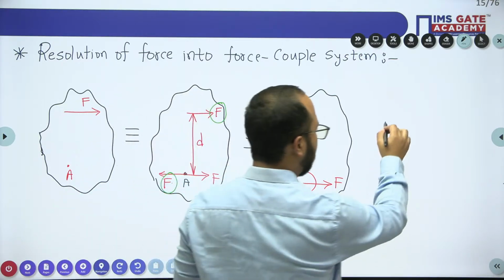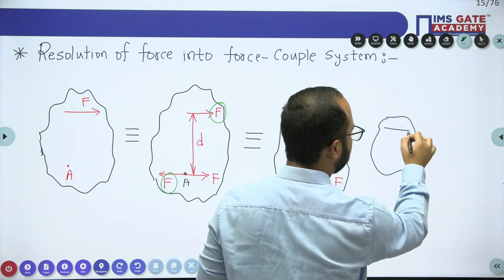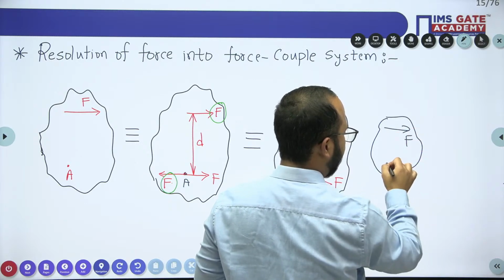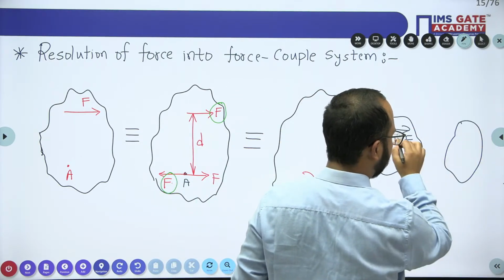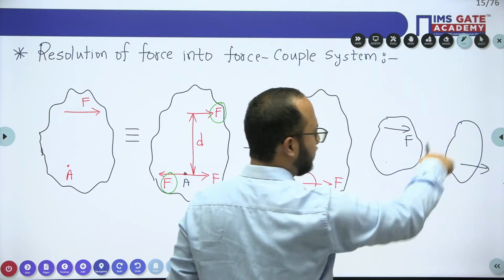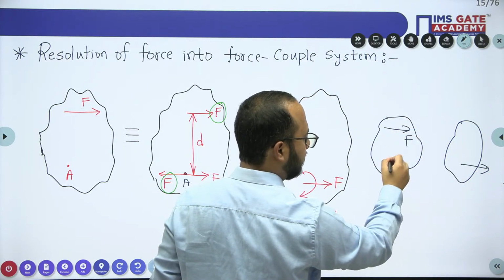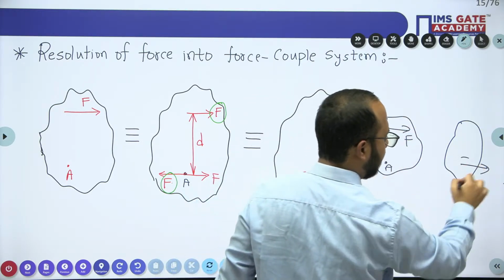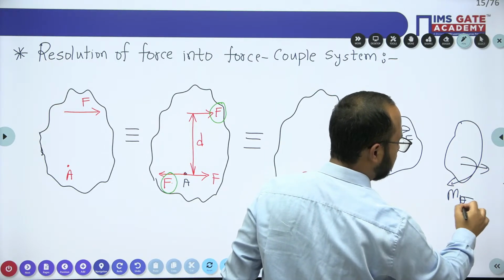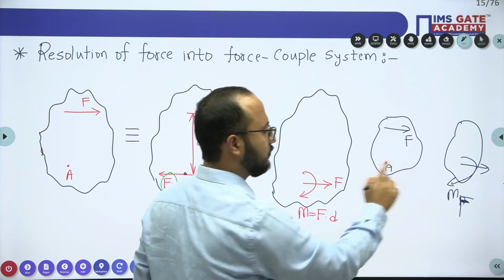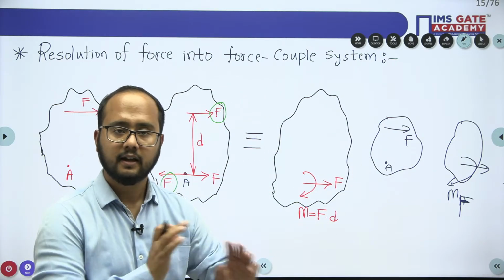So, in a direct or quick way, how can you decide? Simply say: this is the body, and a force F is acting here. I have to transfer this force to this point. You will say the same direction force will be there, and whatever the moment of this force is at point A, you directly mention it: the moment because of force F. Directly you will write this. Are you getting my point?